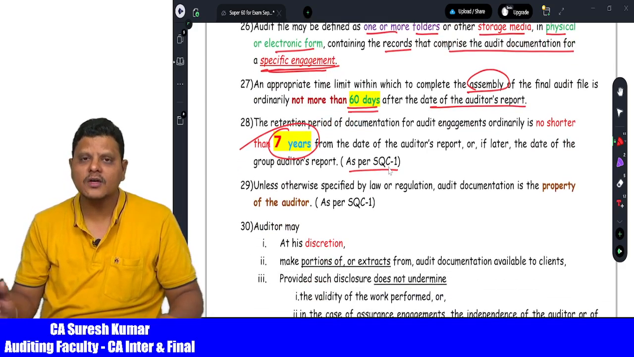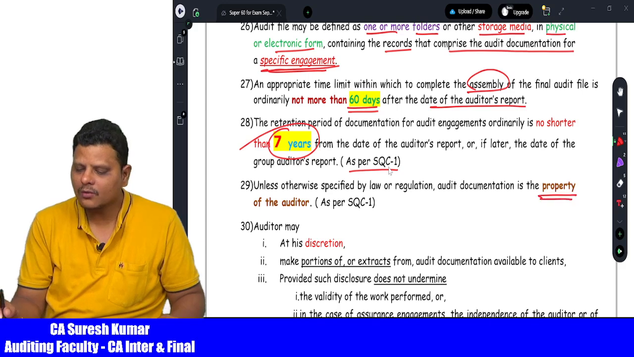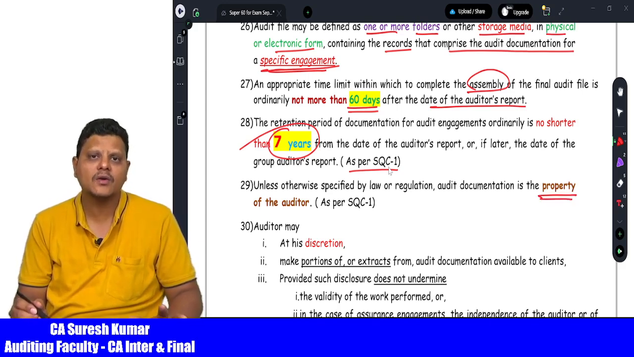Then comes to ownership of documentation. So who is the owner of the working papers? Auditor is the owner of the working papers.